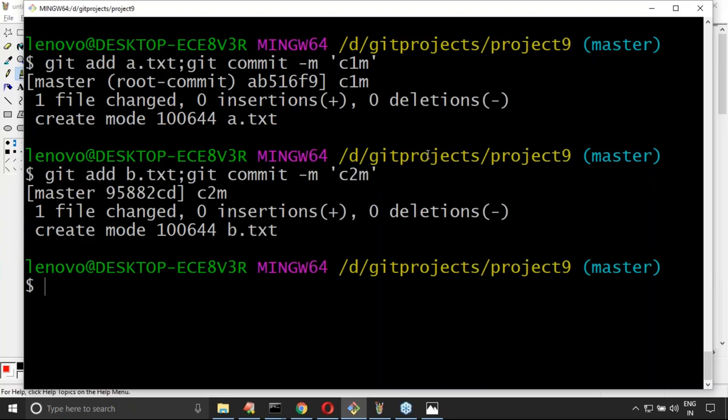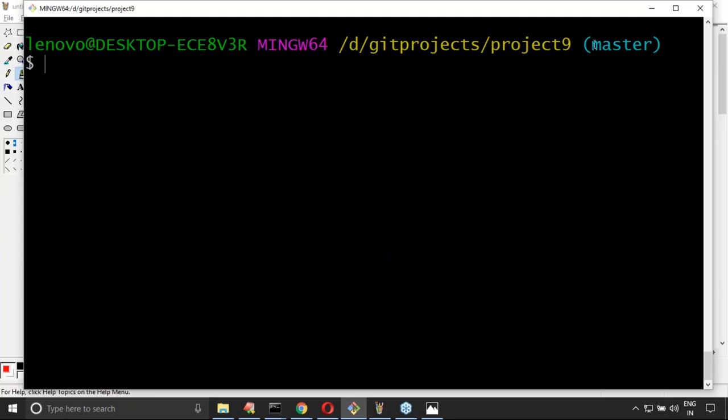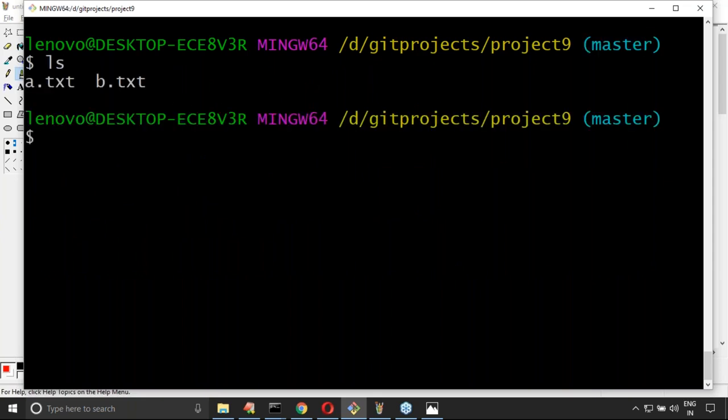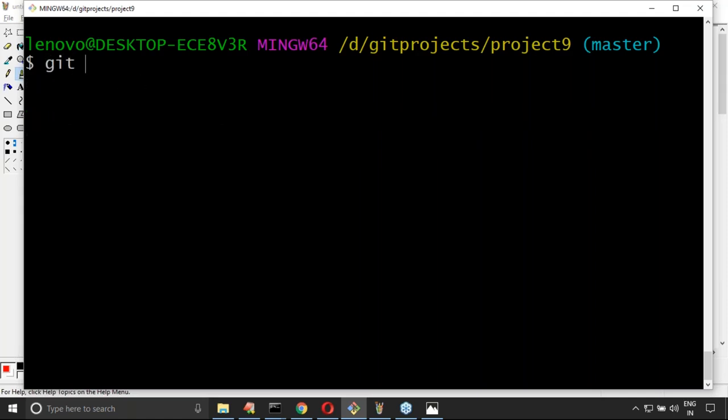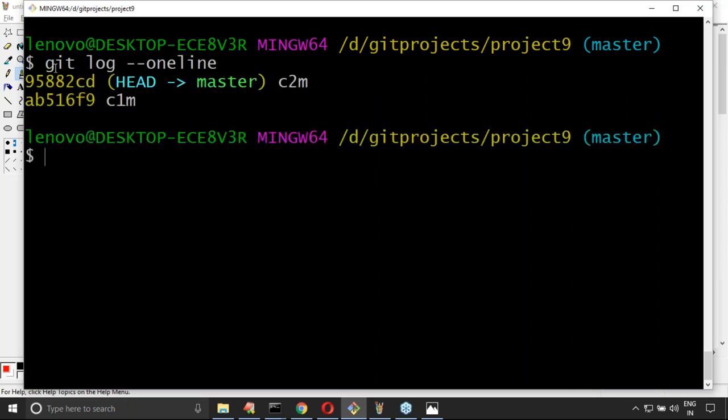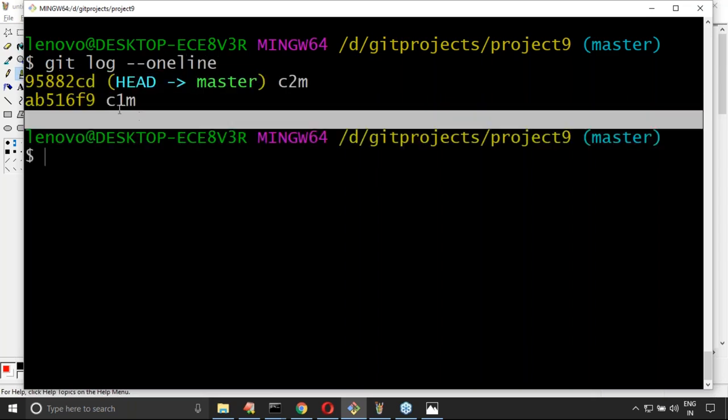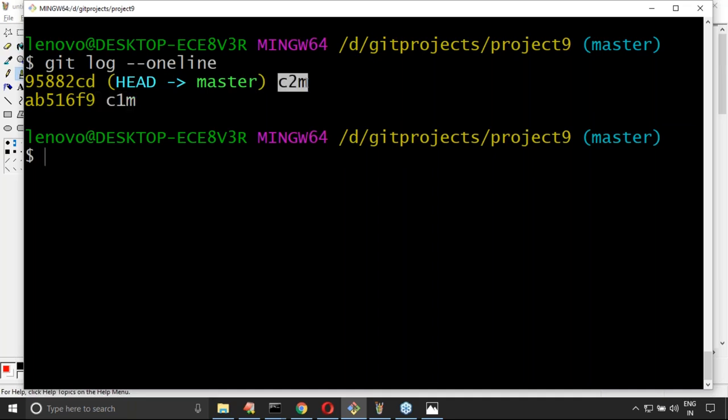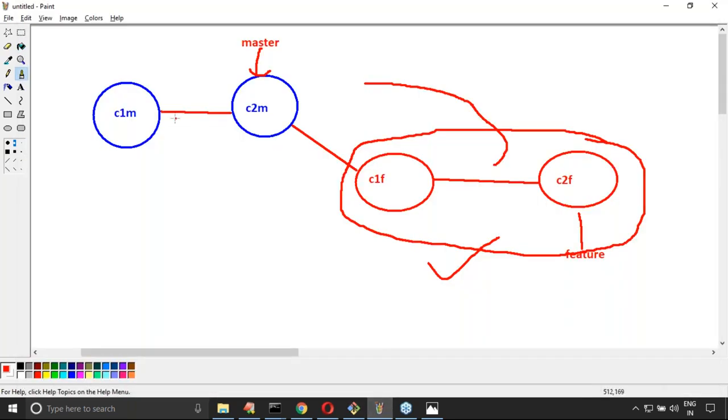Can you please confirm how many commits are there in the master branch? Two commits are there, and two files are there. Next, if I use git log --oneline, how many commits are there? Two commits are available, with the commit messages C1M and C2M. Clear? Are you able to understand? Up to this I did, right?